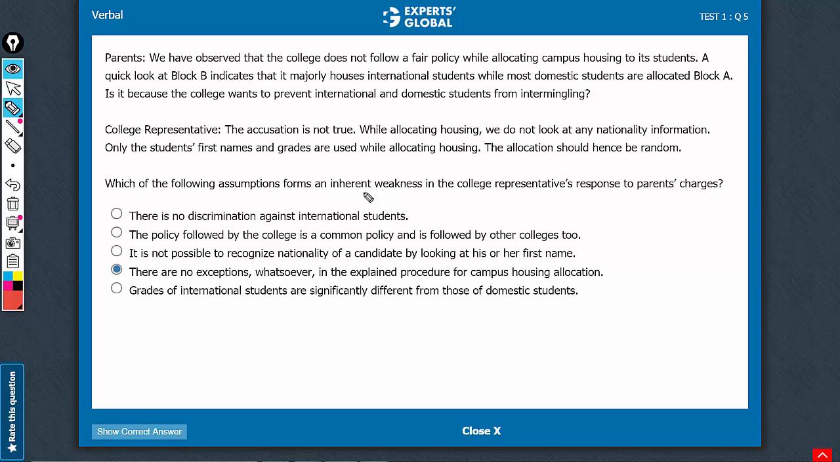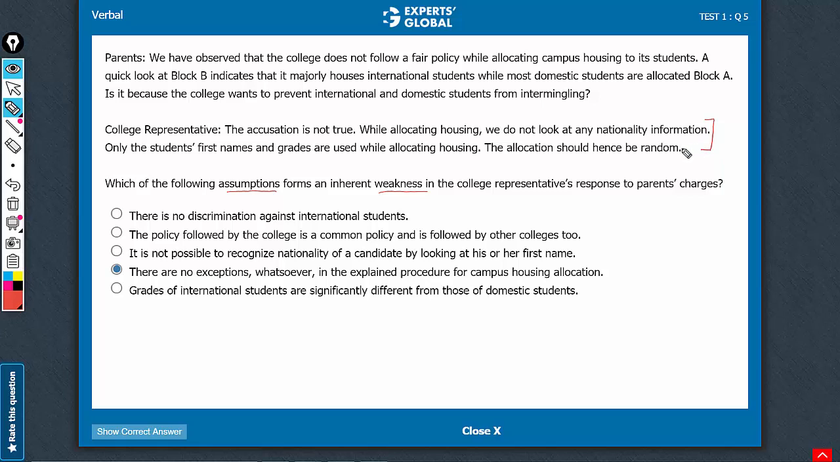First thing first, please understand that although the term weakness is here, it's not a weakening question, it is an assumptions question. Read it closely. It is about finding out an assumption which forms a weakness in the college representative's response. So we have to identify the assumption in this reasoning, and remember, an assumption always strengthens the argument.